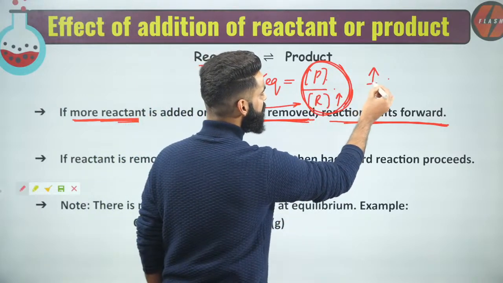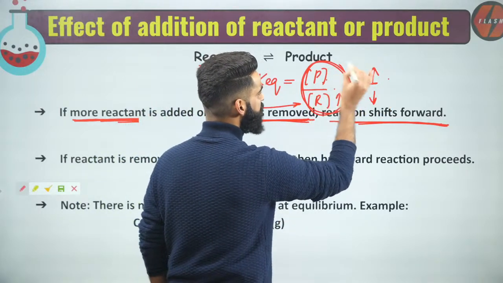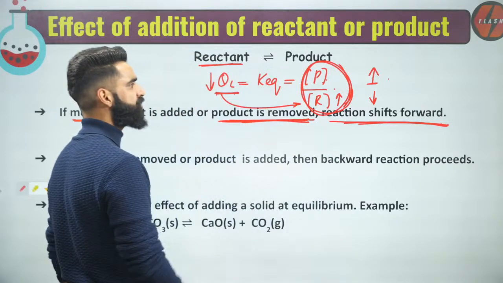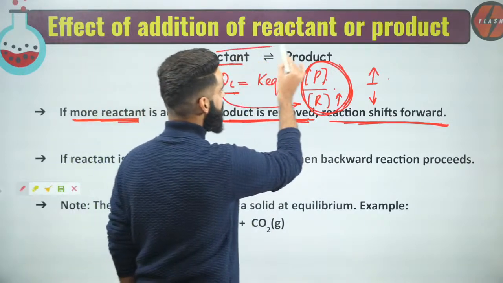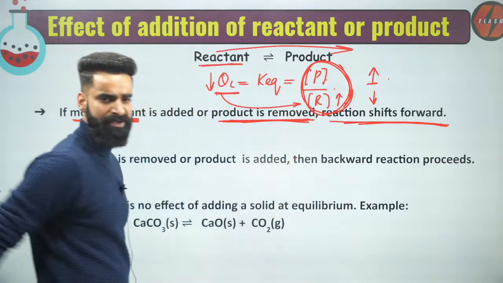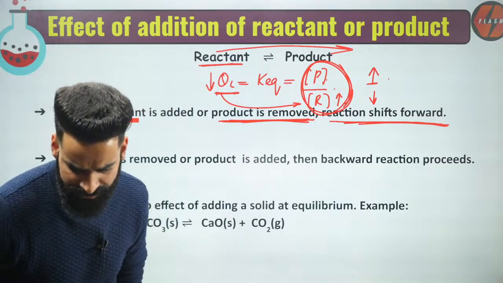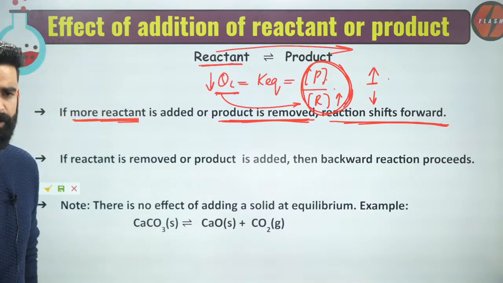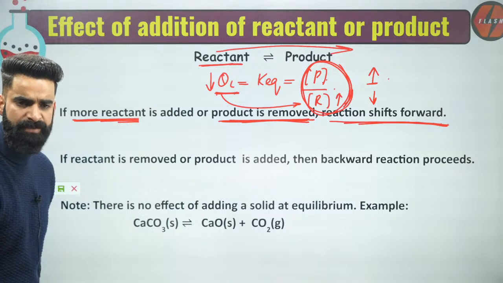Numerator will increase. What does that mean? That means the concentration of product will increase. And how will the concentration of product increase? When the reaction moves in the forward direction. Let me know in the chat box fast if you got the concept. Yes, very, very simple.